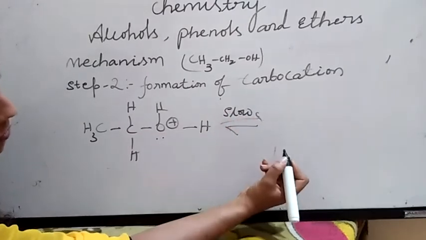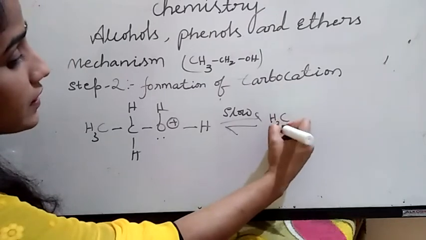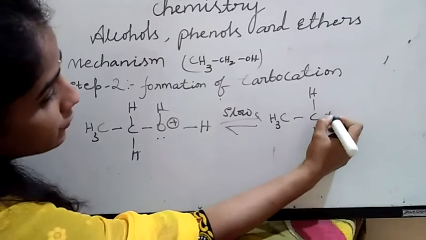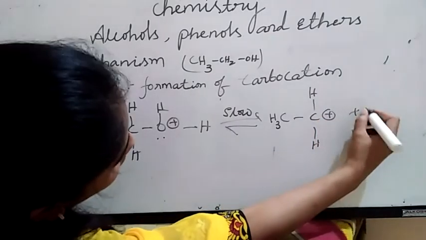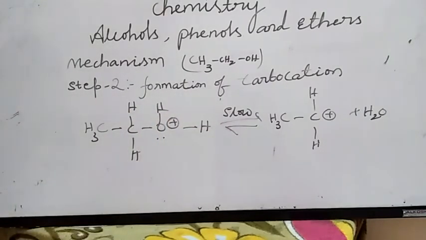If the reaction is slow, we can determine the rate. So the carbocation, CH3CH2+, has an electron-deficient site, and it forms with the removal of a water molecule, H2O. This is the formation of carbocation.